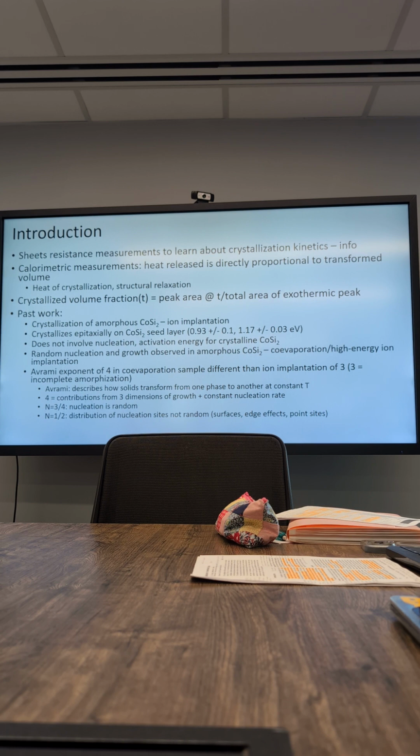So n equals 1 to 2 means the distribution of nucleation sites is not random, so nucleation happens at surfaces, edge defects, point sites, etc. And then an Avrami exponent of anywhere from 3 to 4 means that nucleation is random. It's not more than 3? Like 1 is linear, 2 is two-dimensional, 3 is three-dimensional, more than 3 is just random. Yeah, they want to get random things, right? And 4 is different from 3 because 4 has this constant nucleation rate while 3 does not.